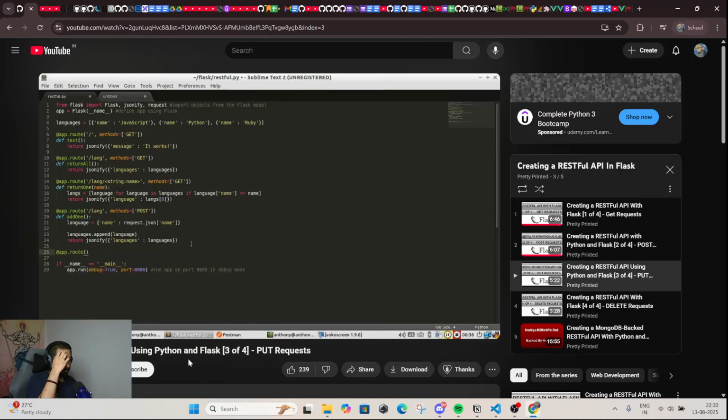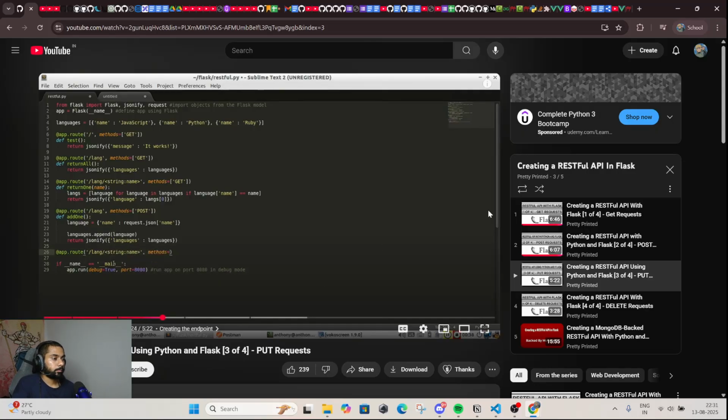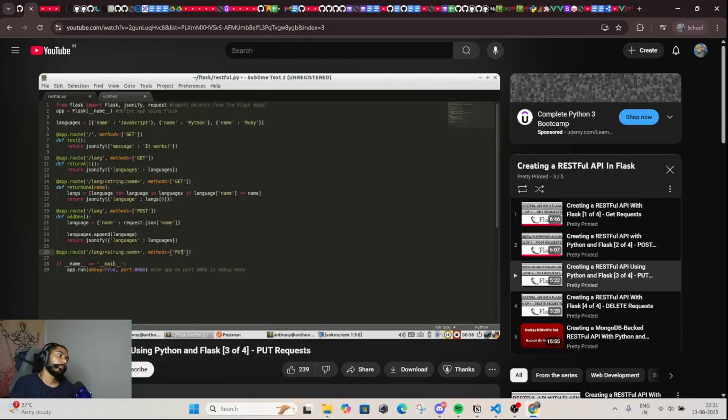First thing we need to do is create the endpoint, and it's going to be the same endpoint as the GET request for returning one language. But instead of a GET request, it's going to be a PUT request. So /lang/<string:name>, and then for methods, we're going to use PUT. We can call it edit1, and it's going to take in name as a parameter.